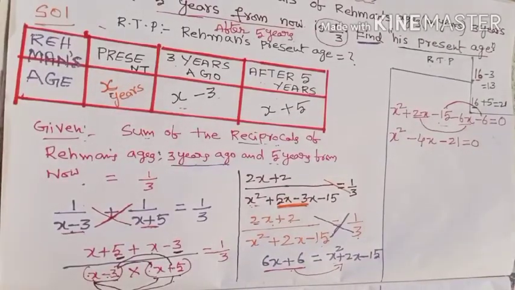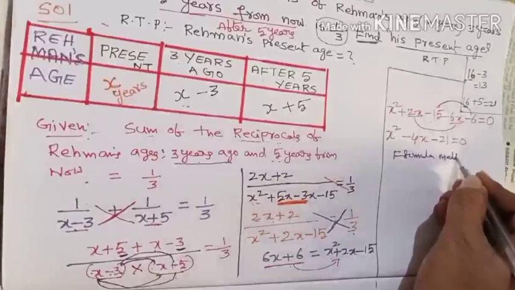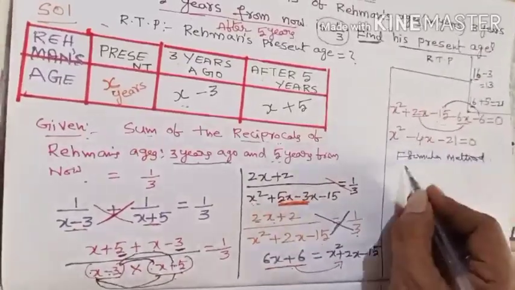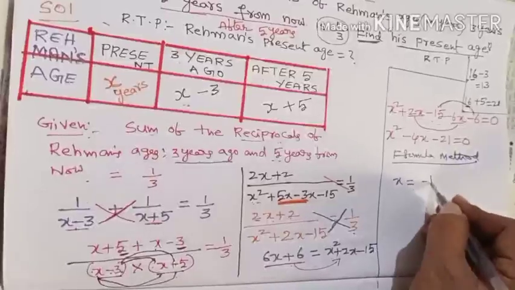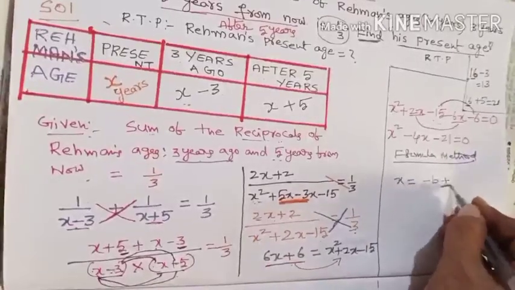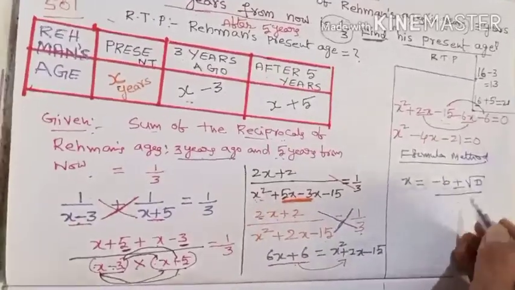Thereafter you have to solve this quadratic equation by using the factorization method, or whatever method you like. But here I am going to explain how to solve by using the formula method. In the formula method, what is the formula? x is equal to minus b plus or minus root of D by 2a.